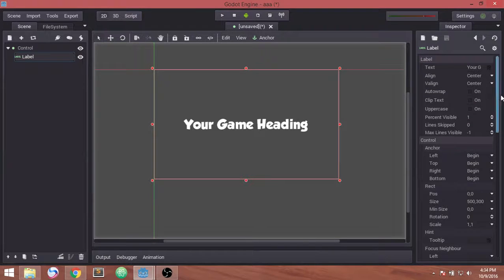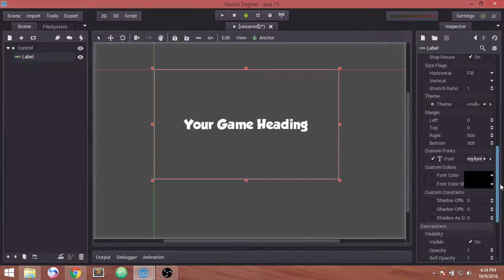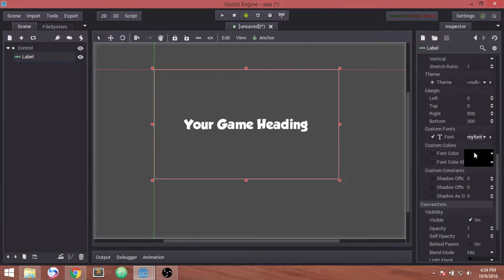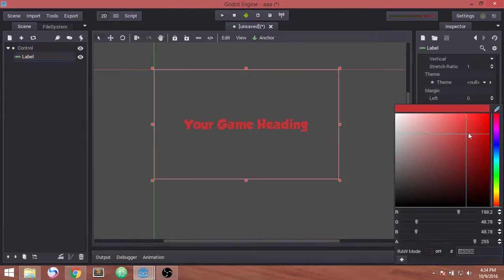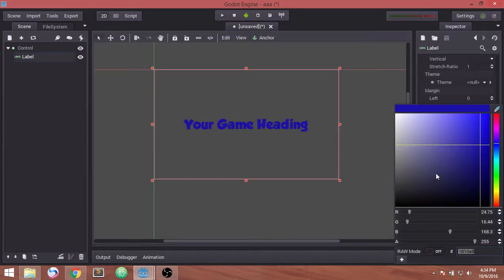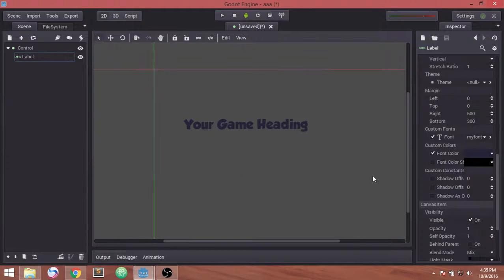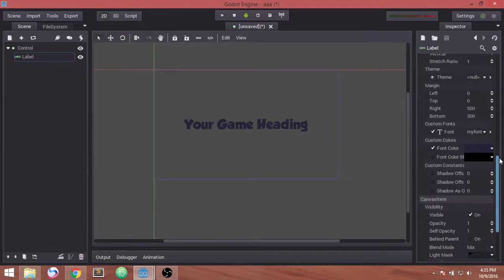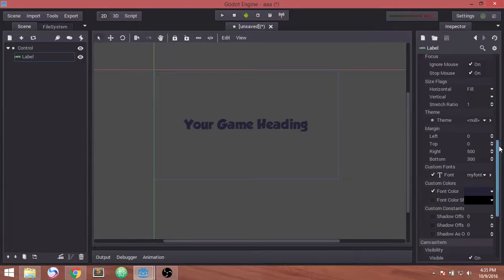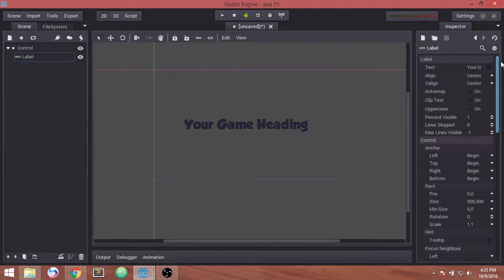Should be the game heading, and you can use font color, custom font color, that is here. You can select any font color. Okay, this should be great. Just tick the mark here. So in this way you can import a font. That's so easy.